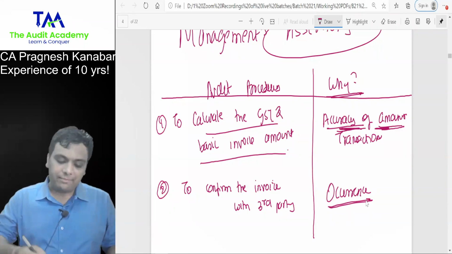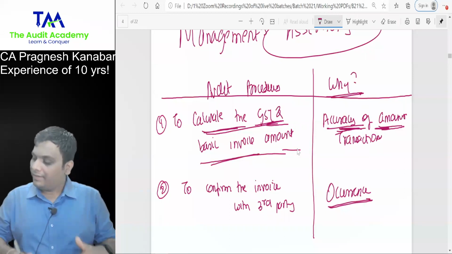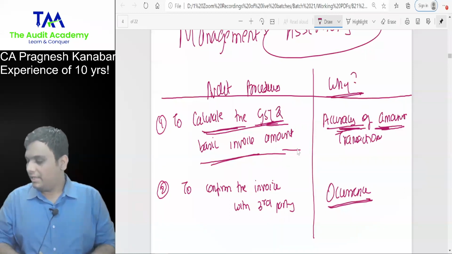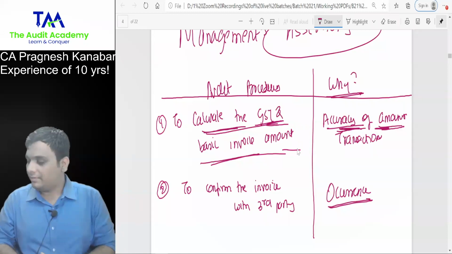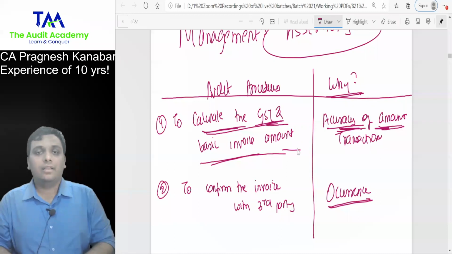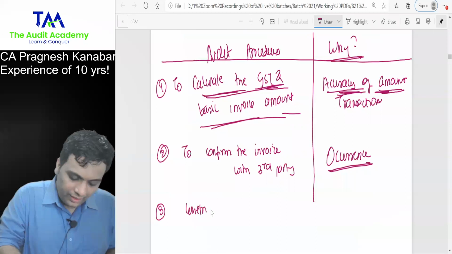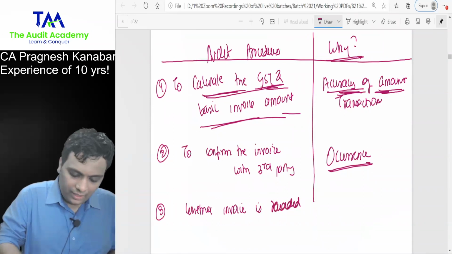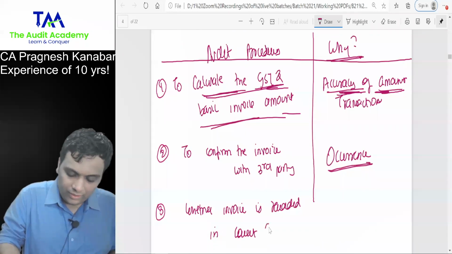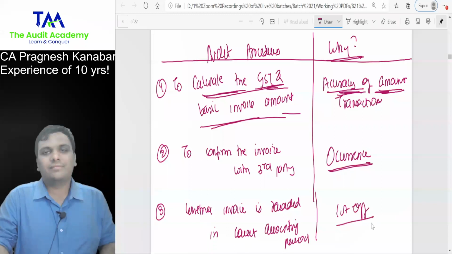Now, someone in the chat box, when I was saying that I'm calculating GST and basic invoice amount, someone wrote occurrence. Very good. Even through invoices, you can verify occurrence. But when I say I'm calculating amount, main answer was accuracy. But yes, the students who wrote occurrence were also correct. All right. Okay. Then, whether invoice is recorded in the correct accounting period. Cut off, yes. These are the main assertions.